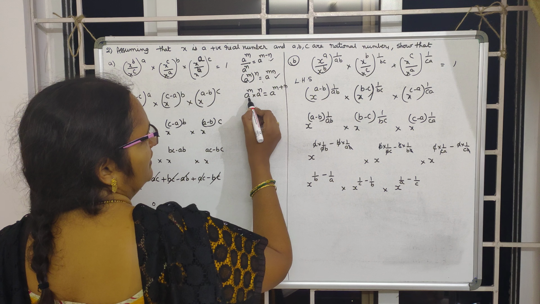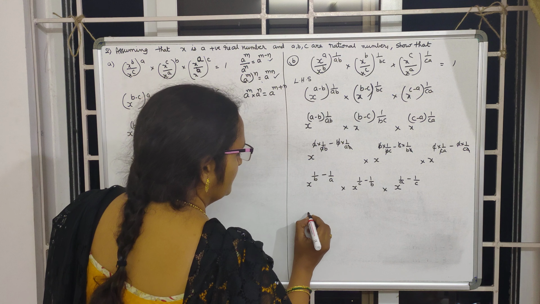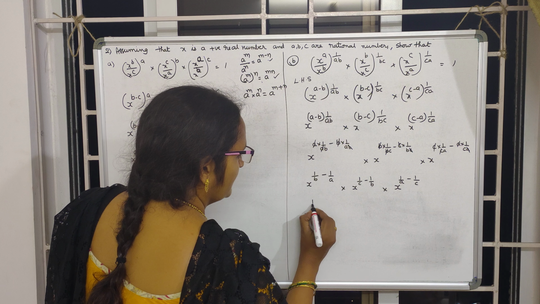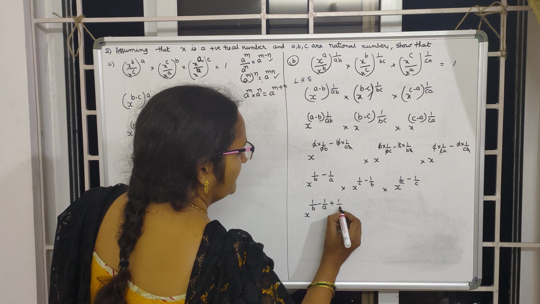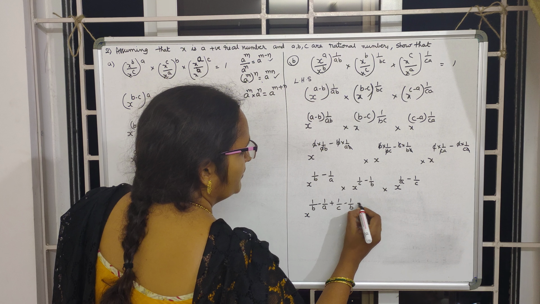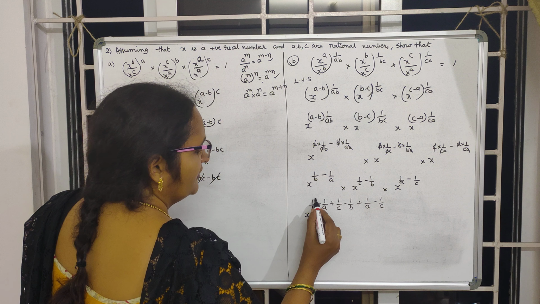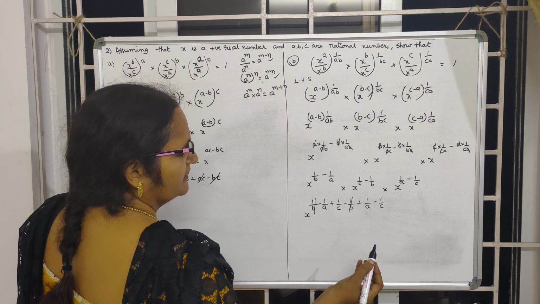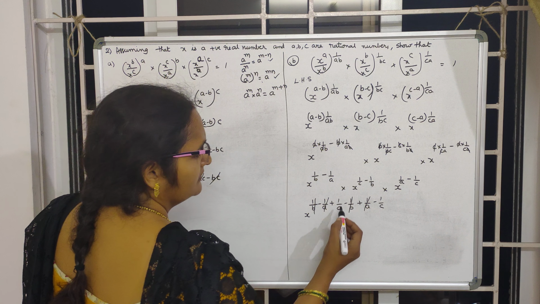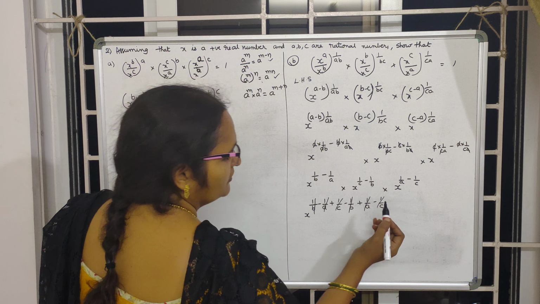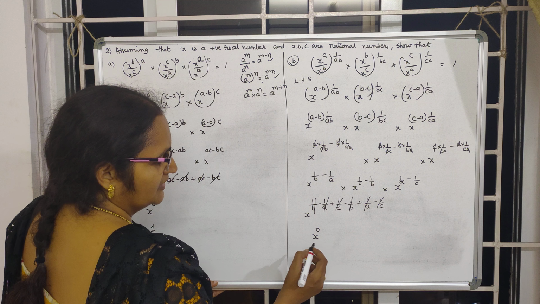Now using a^m times a^n equals a^(m plus n), based on that I am going to write this as x^(1 by b minus 1 by a plus 1 by c minus 1 by b plus 1 by a minus 1 by c). Plus 1 by b minus 1 by b gets cancelled, minus 1 by a plus 1 by a gets cancelled, plus 1 by c and minus 1 by c gets cancelled. Nothing is left over. That's why I am writing this as 0.